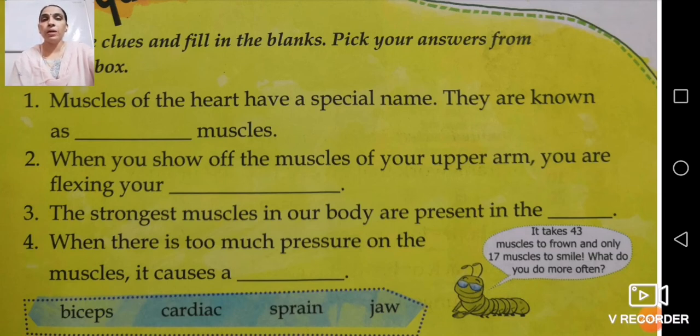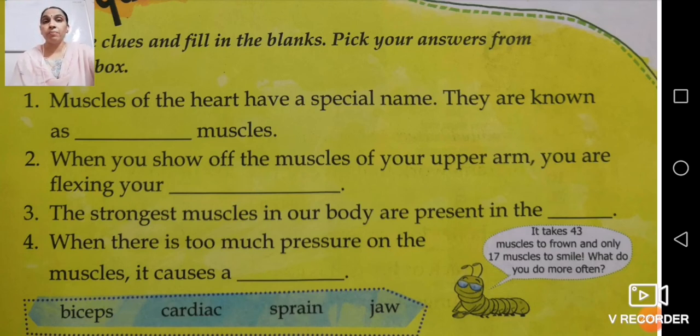Now number 1: muscles of the heart have a special name. They are known as cardiac muscles. Now number 2: when you show off the muscles of your upper arm, you are flexing your biceps.